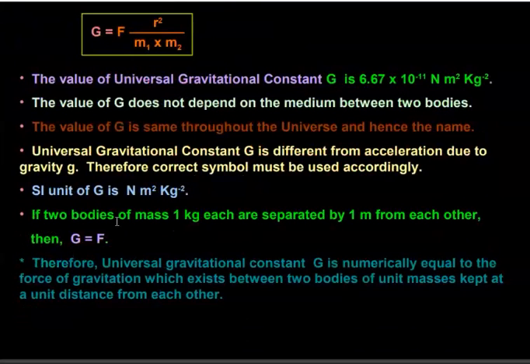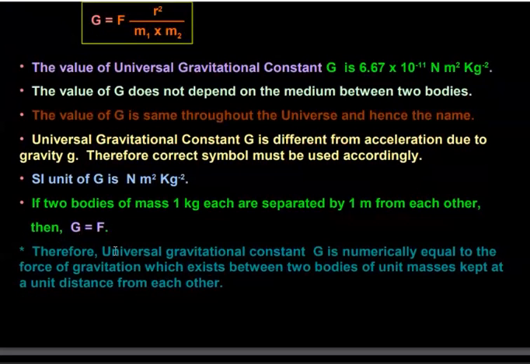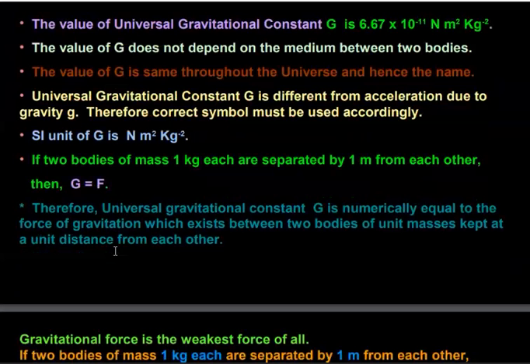Now, if two bodies of mass 1 kg each are separated by 1 meter from each other, then the force of attraction between them is nothing but what? The universal gravitational constant. Therefore, the universal gravitational constant G is numerically equal to the force of gravitation which exists between two bodies of unit masses kept at a distance of unity from each other.